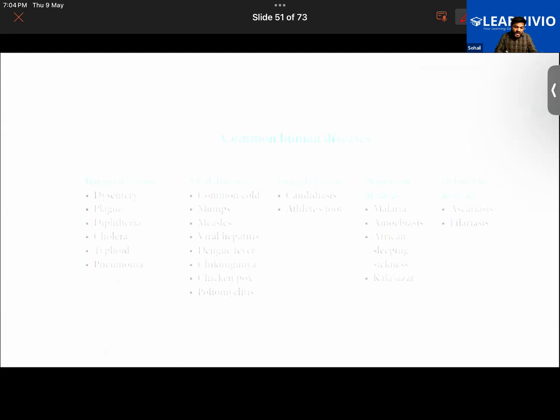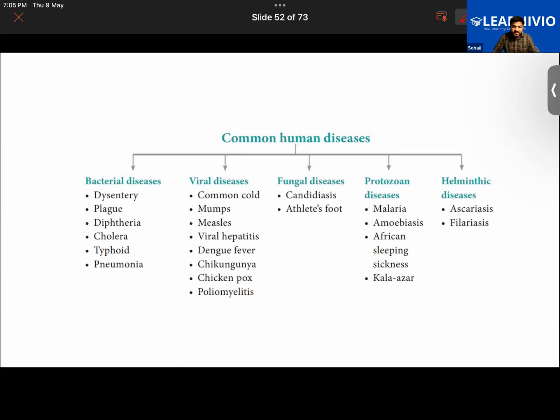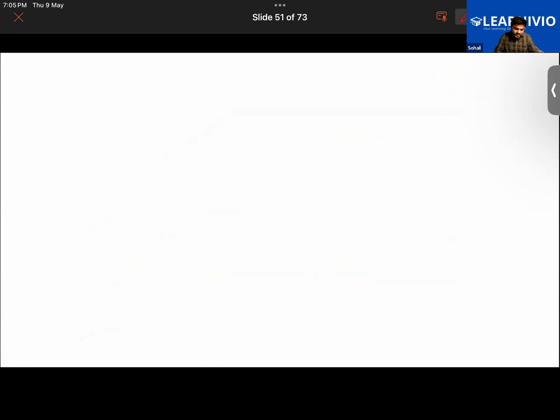Then the question comes, how do we prevent it? How do we prevent the communicable diseases? That is another thing, so let's understand that also. Prevention of communicable disease. You guys tell me, what are the ways in which you can prevent yourself from catching a communicable disease? If a person is suffering from common cold, they should always cover their mouth with a handkerchief while sneezing. Wear a mask. Good.